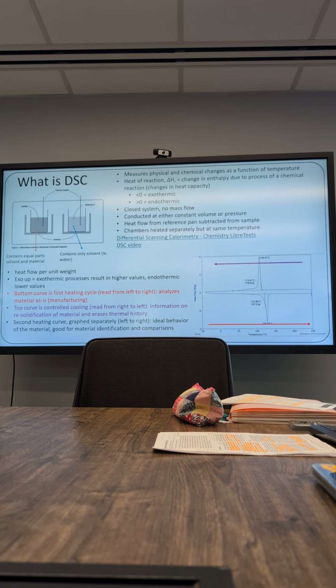And then the next curve is read right to left, and it's information on resolidification of the material and ends up erasing any thermal history. And then there's a second heating curve, which is going to be on the next graph.